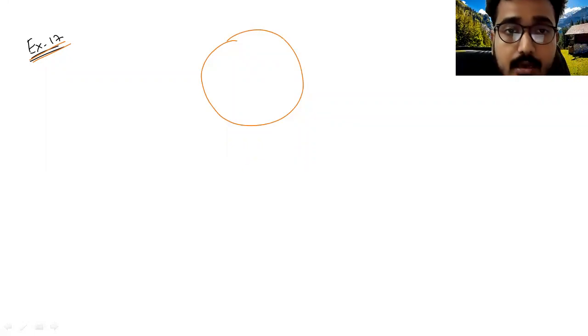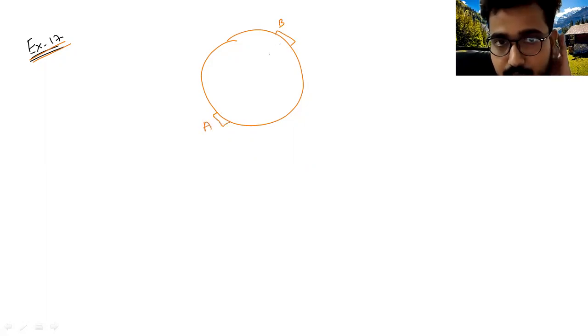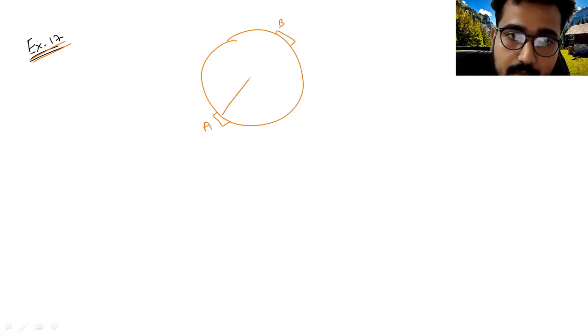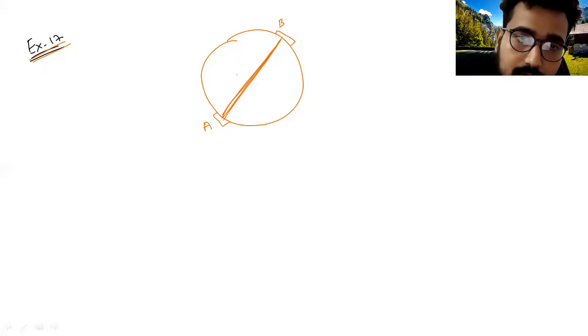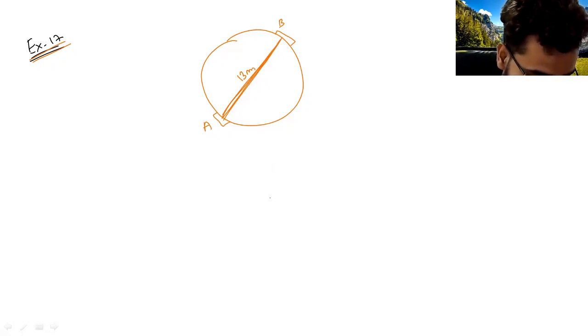fixed gates. Now see, two gates are there. Suppose this is gate B and this is gate A. Two gates are there and they are diametrically opposite. That means this will be one diameter of the circle, the diameter of the circular park, and it is given that the diameter is 13 meter.